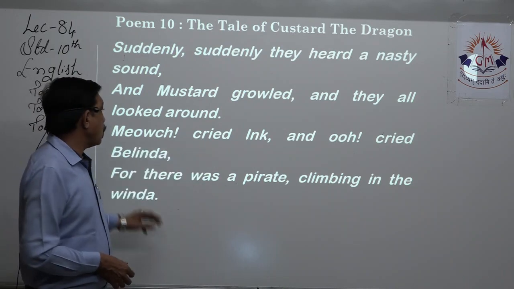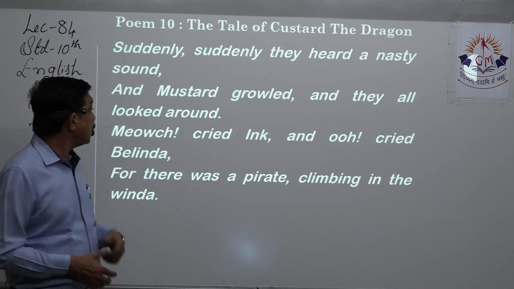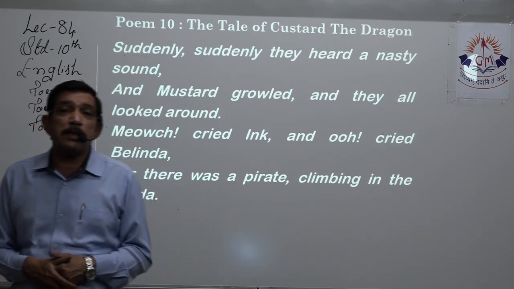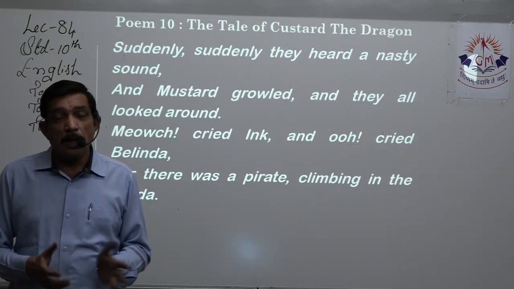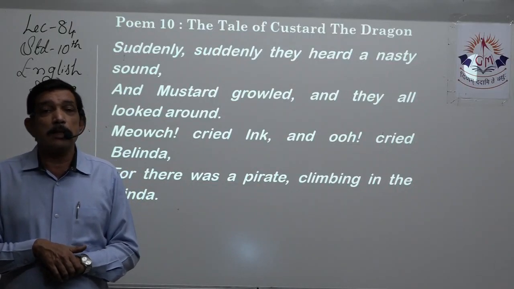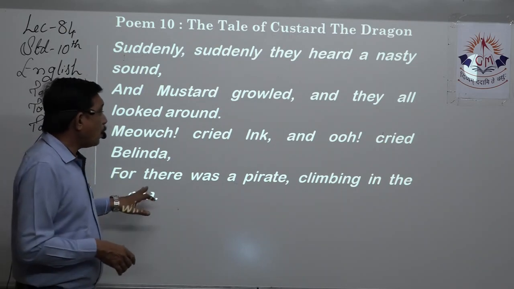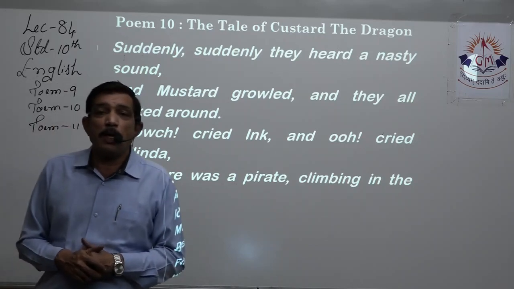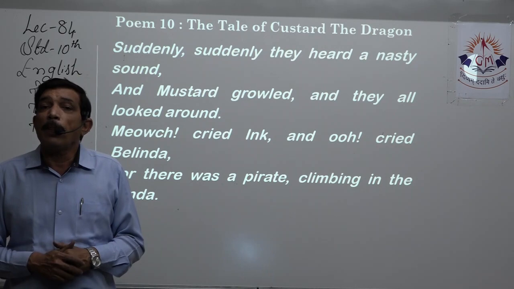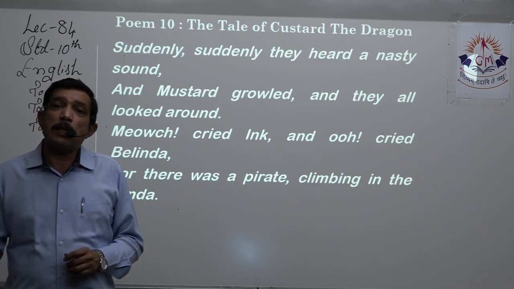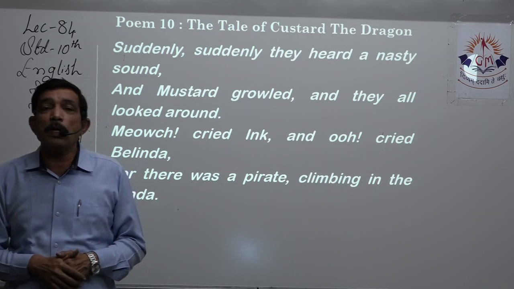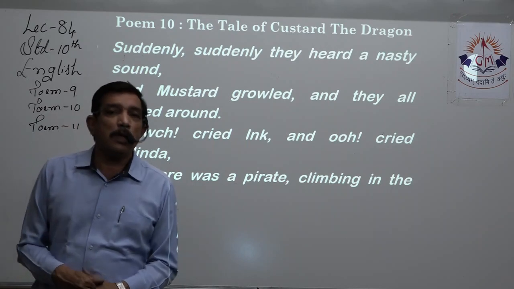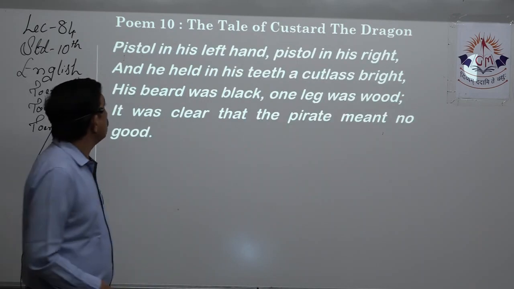"Meow," said Ink, and "Ow, oot," said Belinda. Now, the natural sound when a cat finds itself in danger is that it meows. And when a human being is in danger, they say, "Oh," for there was a pirate climbing in the window. There is now, slowly, a pirate in that small little white house. A pirate climbed into the house from the window. Window here stands for window. Yes, we know poets take liberty in the spelling of words.